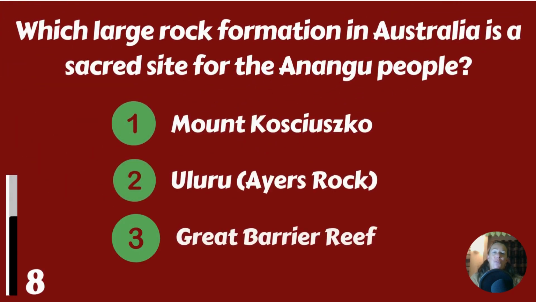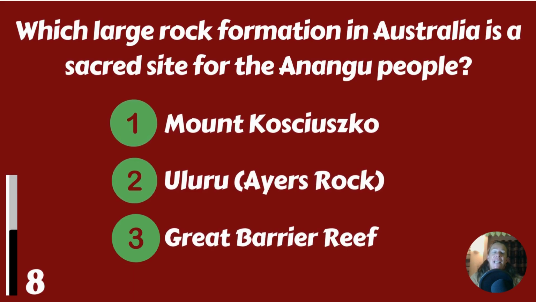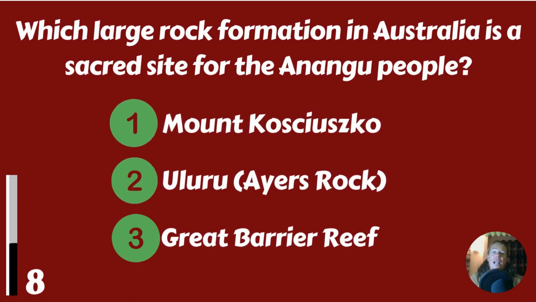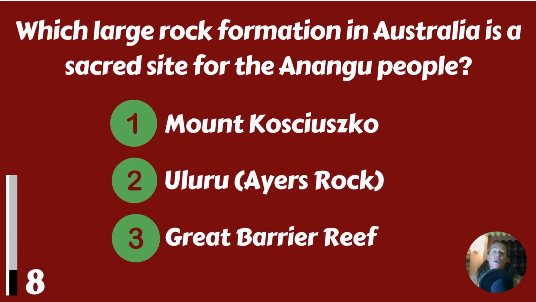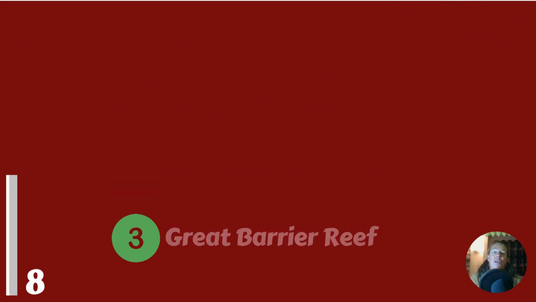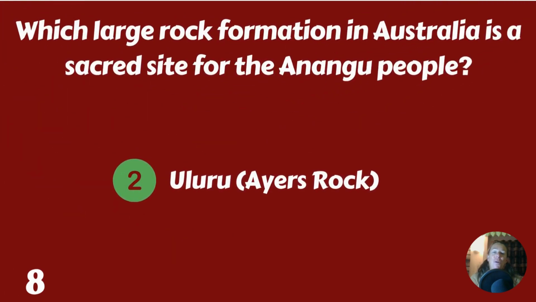Which large rock formation in Australia is a sacred site for the Anangu people? Mount Kosciuszko, Uluru or Ayers Rock, or the Great Barrier Reef? It's Uluru or Ayers Rock.